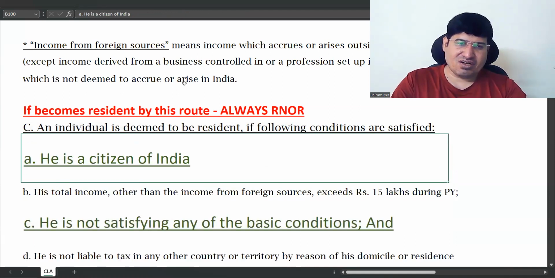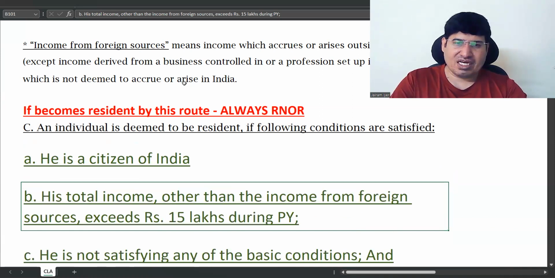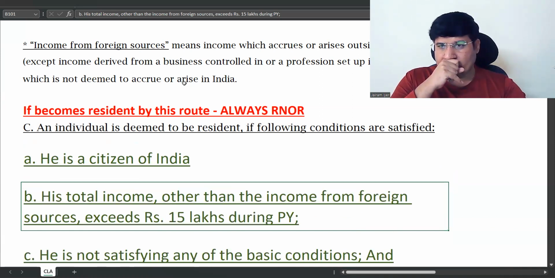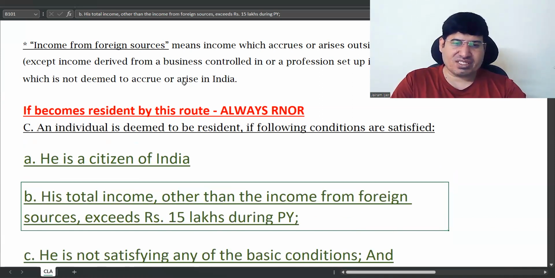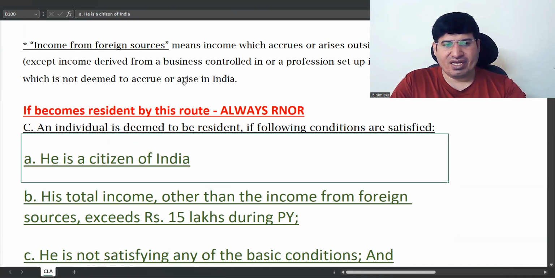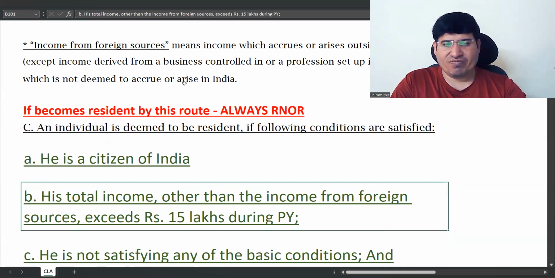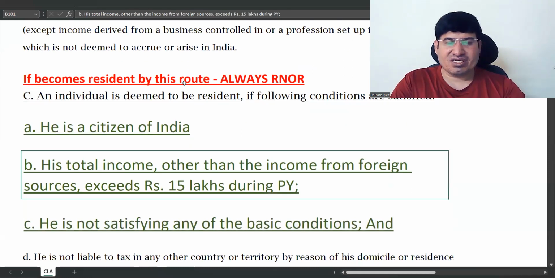Then is a citizen of India. Total income other than income from foreign sources exceeds 15 lakhs during the previous year. Okay. Is a citizen of India. Total income other than income from foreign sources exceeds 15 lakhs during previous year. This is one condition which is required. So this condition is same as point number B earlier, which we saw.